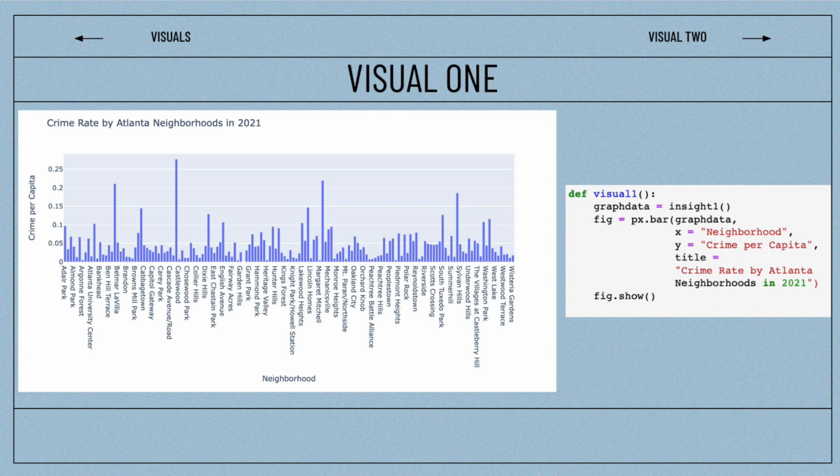For Visual 1, we created a bar chart. This bar chart shows and compares the crime per capita rate in each city using the data frame from Insight 1. From this chart, the bars that are tallest have the most crimes committed per person, and the shortest bars have the least crimes per person. By choosing a bar chart, it is easier to visualize how each neighborhood compares to each other instead of to the total.